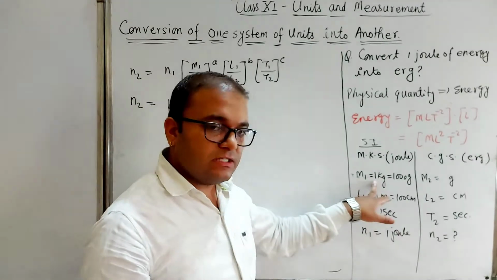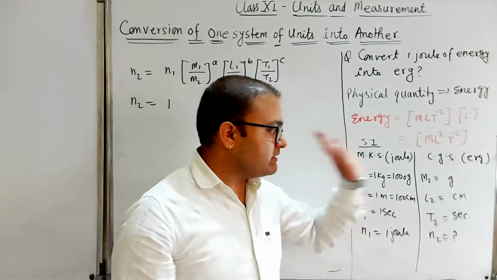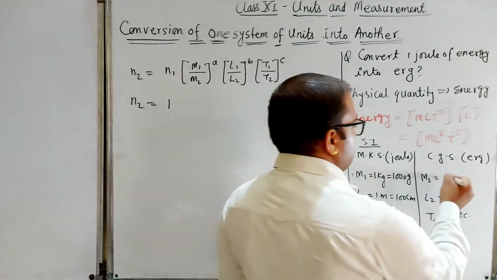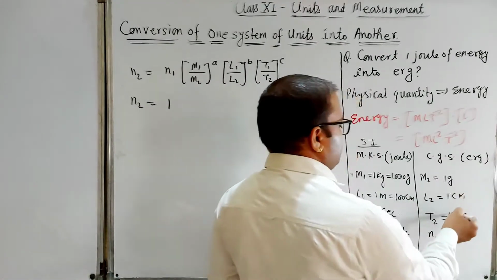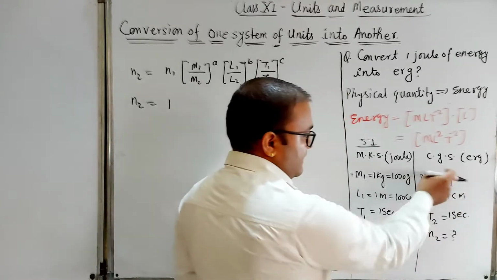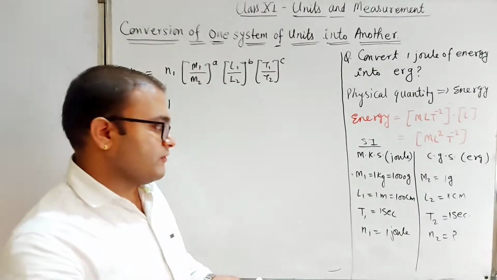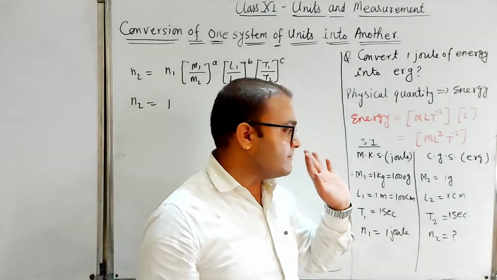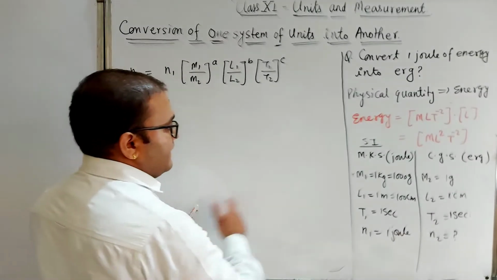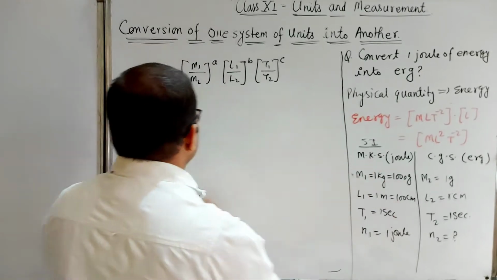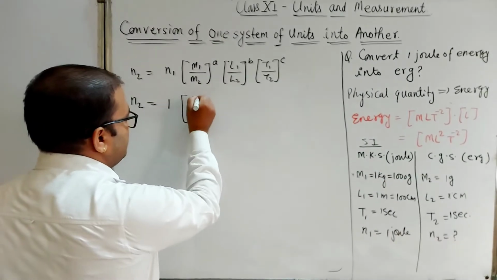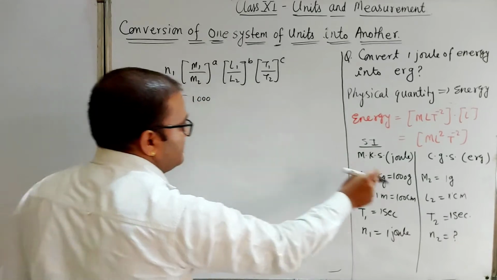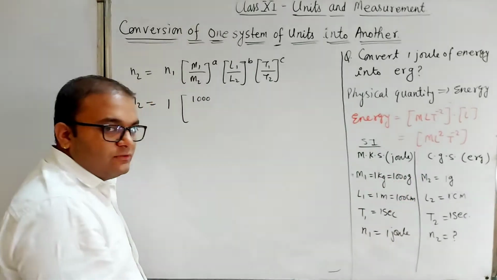This value is in kg, but here it is in gram. Suppose we can say this is 1 gram, 1 second. We have to write both the values in equal form, meaning here 1000 gram and here simply gram. So in place of N1 M1 we can write 1000, because we are changing to the CGS system, so we will write the value in CGS.